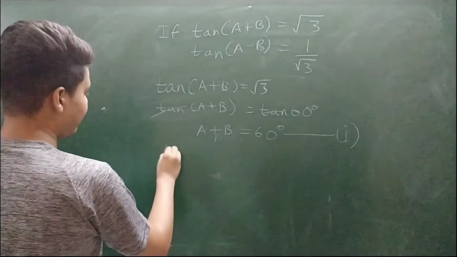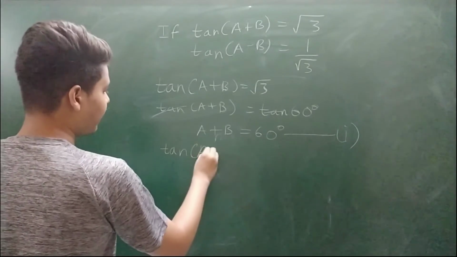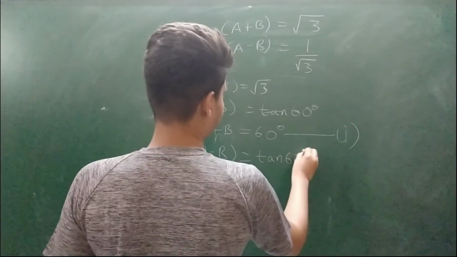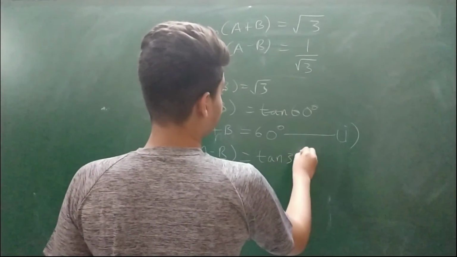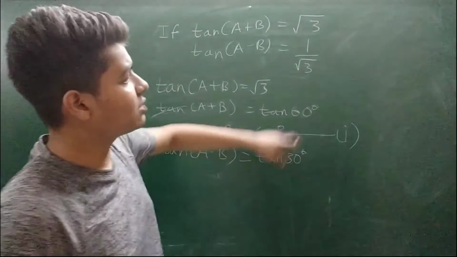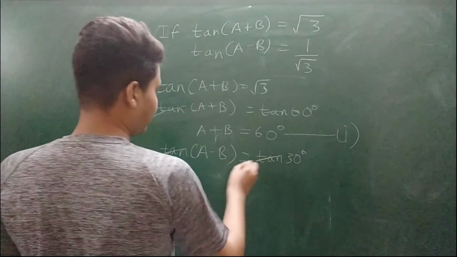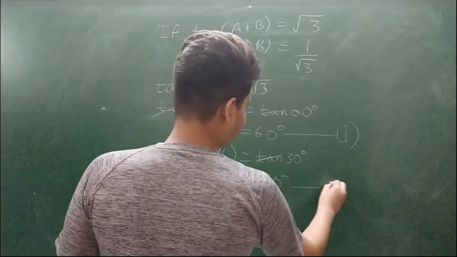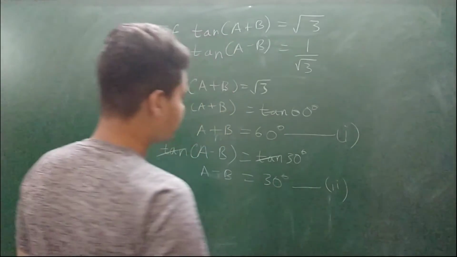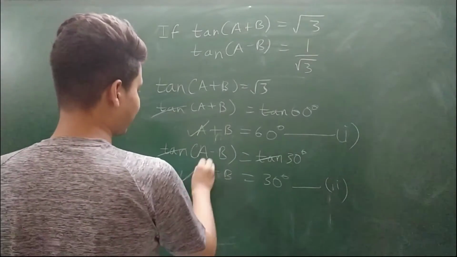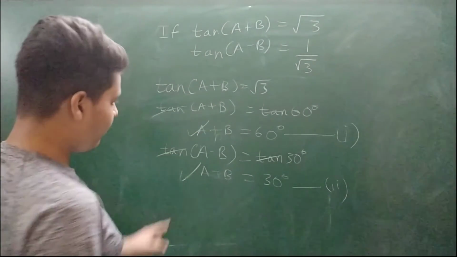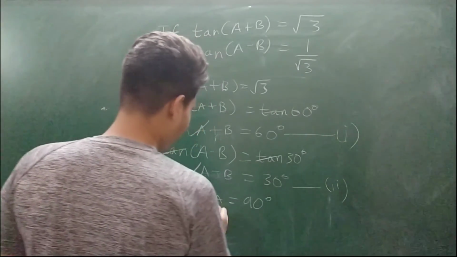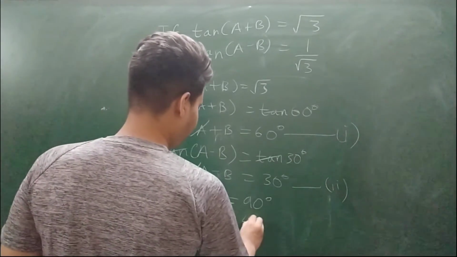Similarly, tan(a minus b) is equal to tan 30 degree. Why 30 degree? Because tan 30 degree is equal to 1 upon root 3. Again removing tan, we get a minus b is equal to 30 degree. This is our second equation. So from first and second we can eliminate b and we get 2a equals 90 degree, which implies that the value of a equals 45 degree.